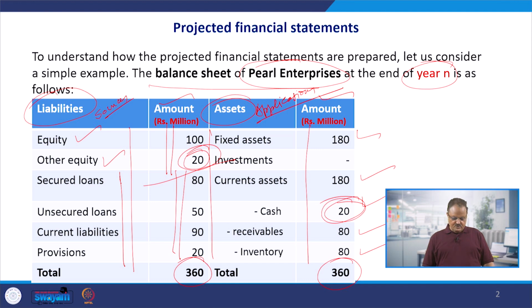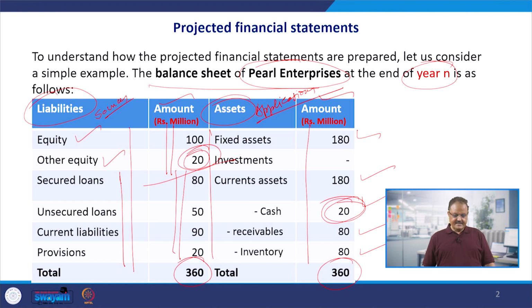Because of those payments, provisions means which we are going to pay in the future, not at the current moment. So 20 million is going to be saved with us. So that will act as a source of funds with us for the current requirements. These provisions are only for future exigencies, not for the current. So currently this fund is available with us.